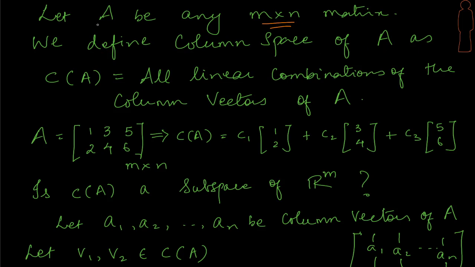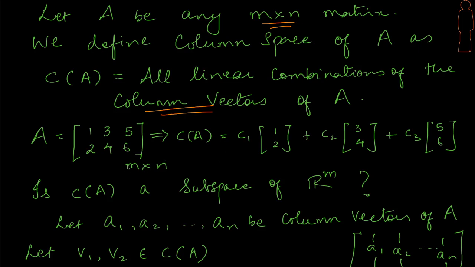If A is given to me as a matrix, then we define the column space of A, where A is some m by n matrix. What's the definition? It's denoted by C of A: all linear combinations of the column vectors of A. So if I have an m by n matrix, what would be the column vectors? I have here 1 2 3 4 5 6, so (1, 2) is one column vector, (3, 4) is another column vector, (5, 6) is another column vector.